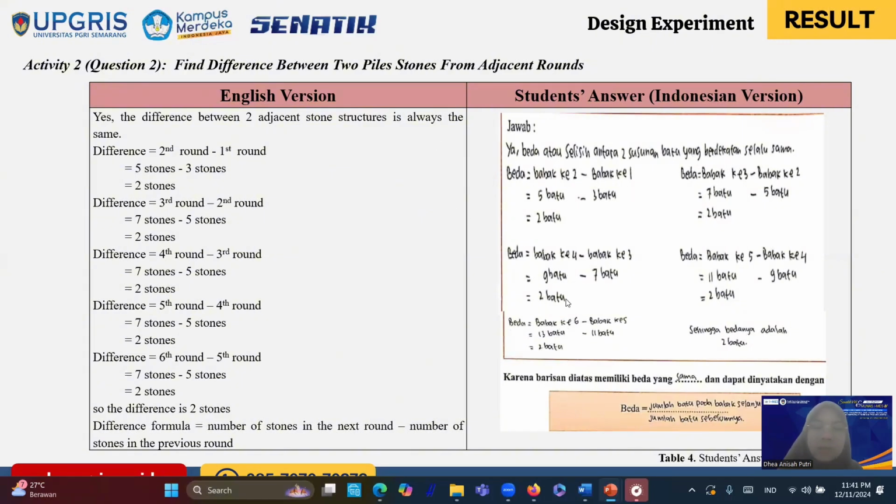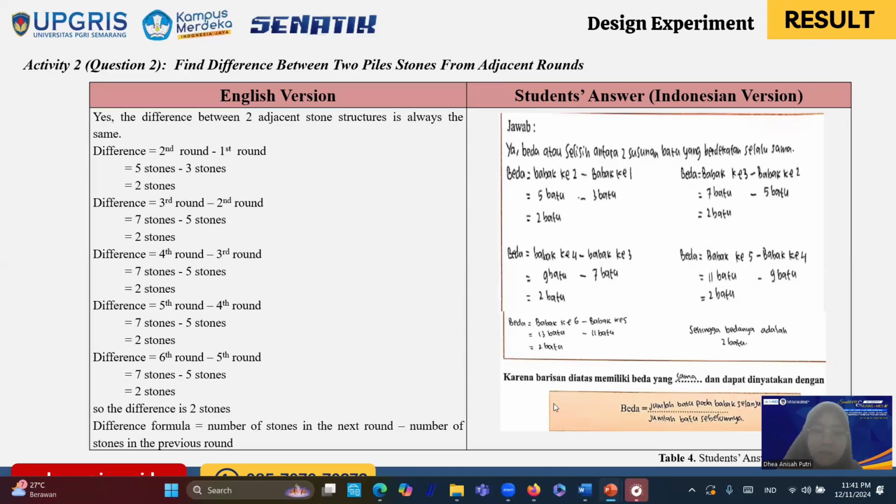Dan dari jawaban siswa, kita bisa melihat bahwa siswa mengetahui bahwa beda itu sama dengan babak kedua kurang babak ke-1, sama dengan 5 batu kurang 3 batu, sama dengan 2 batu. Dan hal itu berlaku sama untuk semua babak, sehingga mereka bisa menggeneralisasi bahwa karena barisan di atas memiliki beda yang sama, dapat dinyatakan dengan beda sama dengan jumlah batu pada babak selanjutnya kurang jumlah batu pada babak sebelumnya.